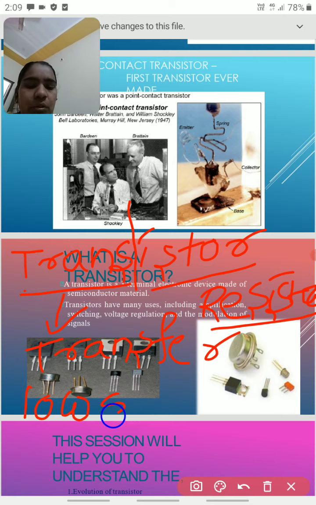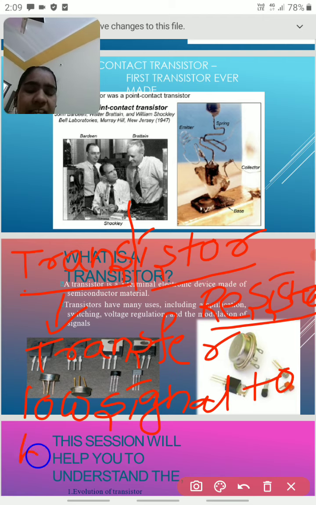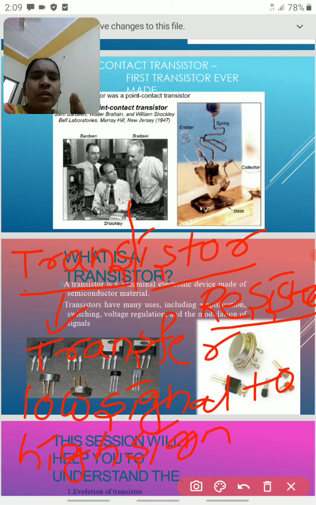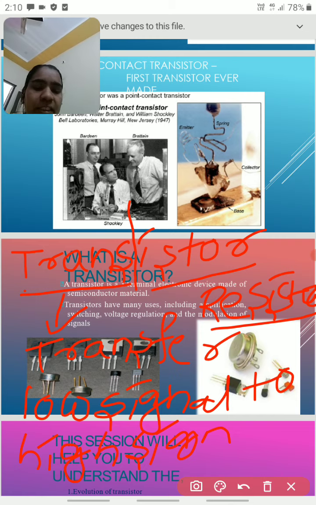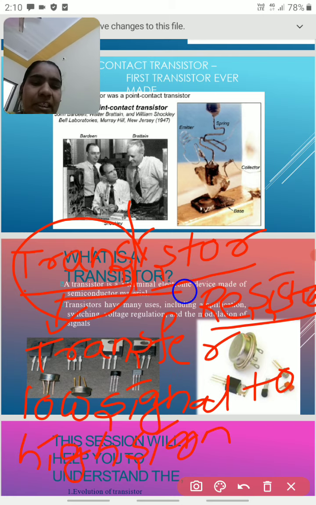low signal to high signal. It mainly transfers low signal to high signal by using the transistor. So using a transistor, a signal that is initially low is increased in size. This is the main function of the transistor. Once again, the transistor transfers the low signal to high signal. That is the complete abbreviation of the transistor.